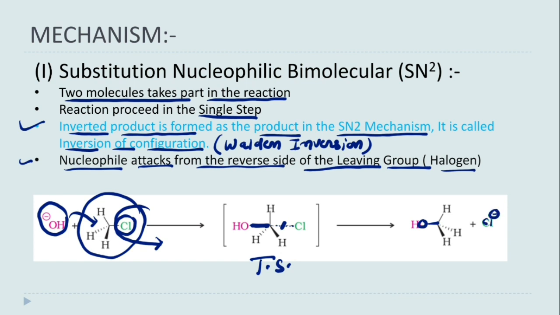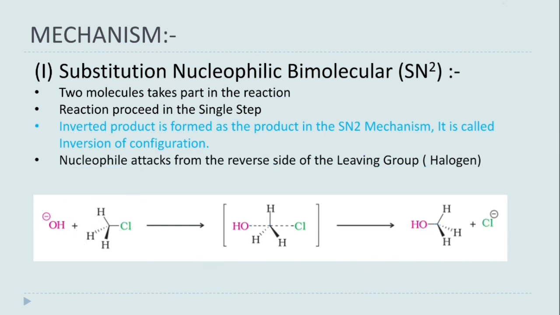Now can you tell me what will be the direction of OH if we consider the 3D structure of these compounds? We can clearly see that the direction of OH is reverse to the direction of chlorine. That means after completion of the reaction, the configuration of the reactant while converting into product will be changed.